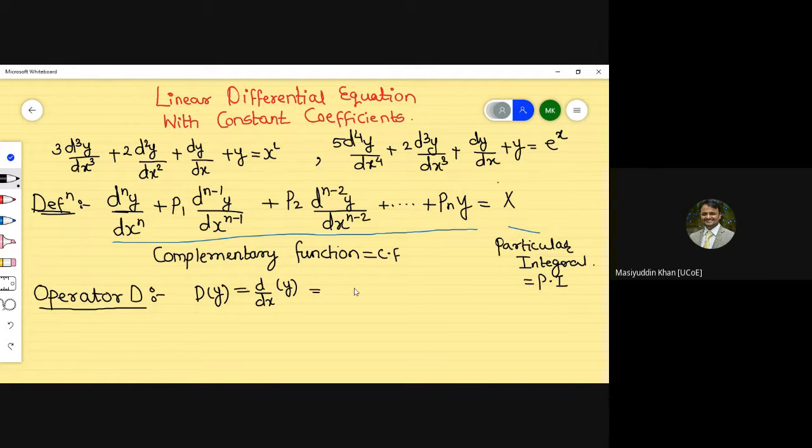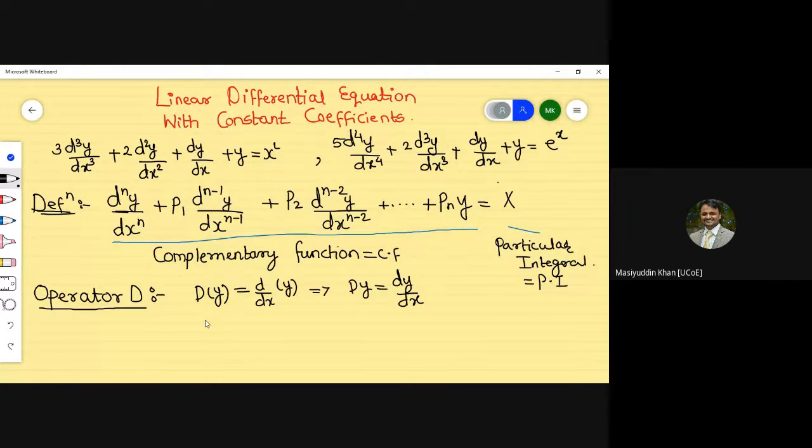Therefore D of y is equal to dy by dx. So D of y means dy by dx, which means the derivative. But when I say D cube y, what does it again mean?